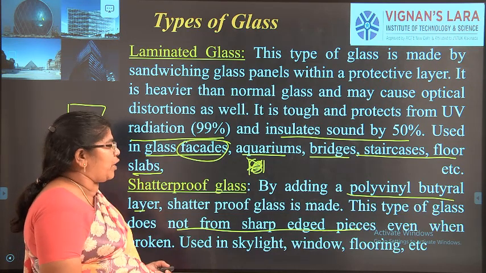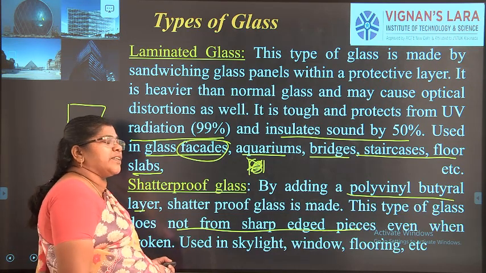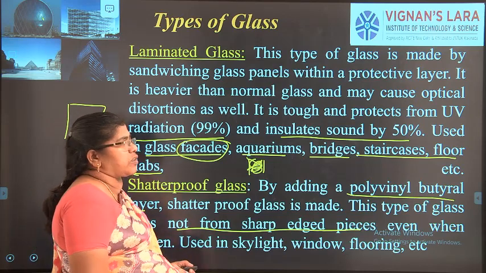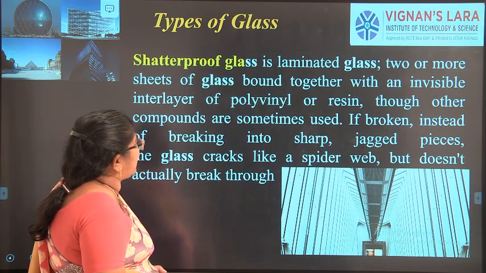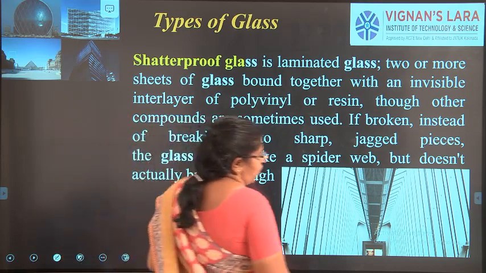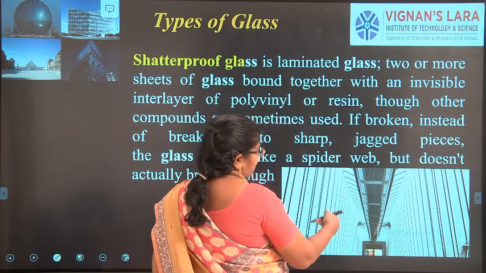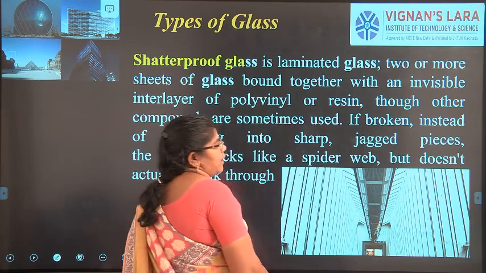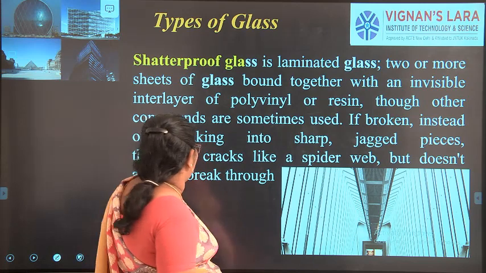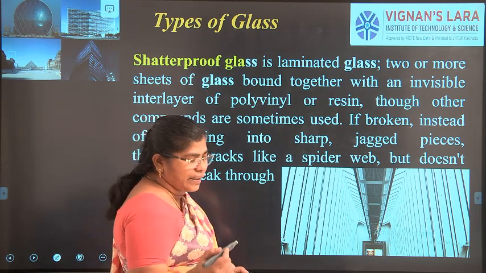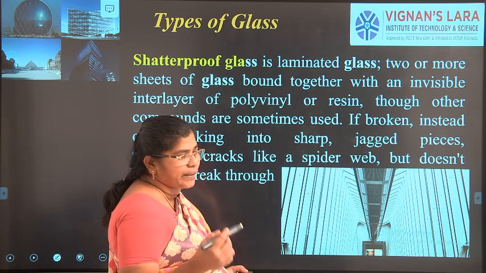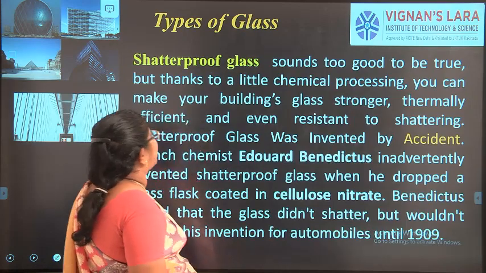So for that we can go in for shatterproof glasses. Shatterproof glasses cost a little bit more. The next one, you can see here, is a whole building whose whole wall is made up of shatterproof glass. It can give a very webbed feeling, and it is not very easy to break. But even if it does break, it will not give very sharp edges.